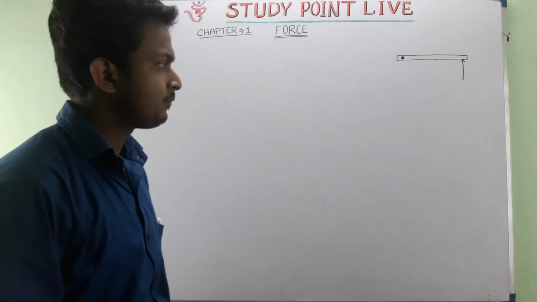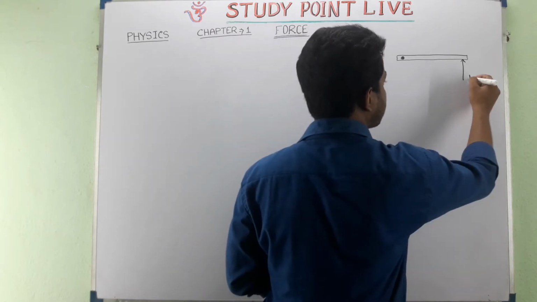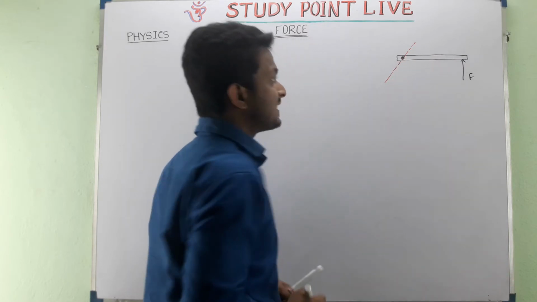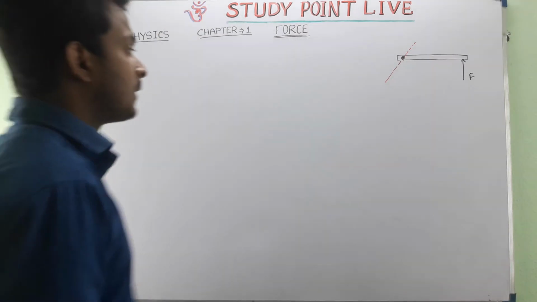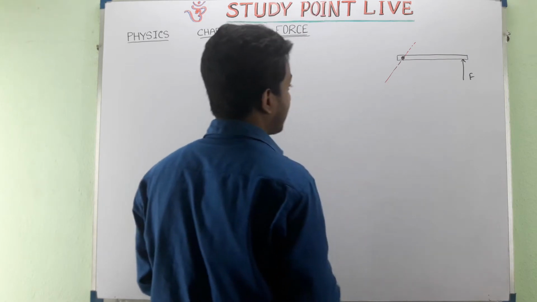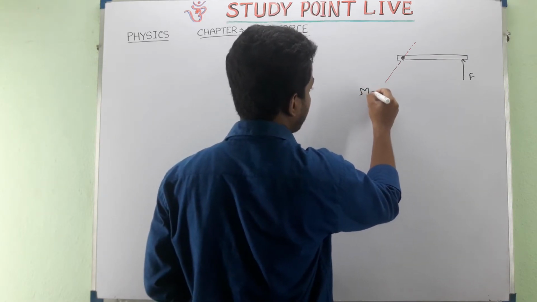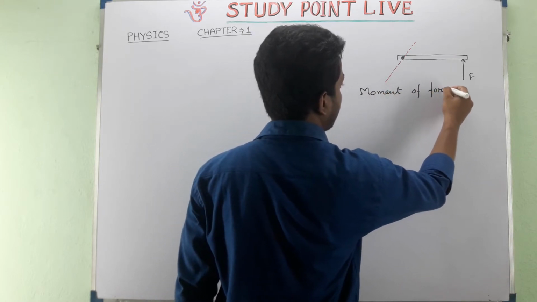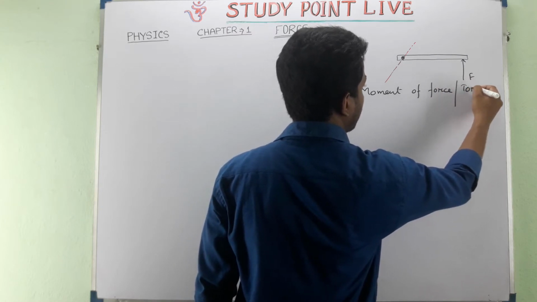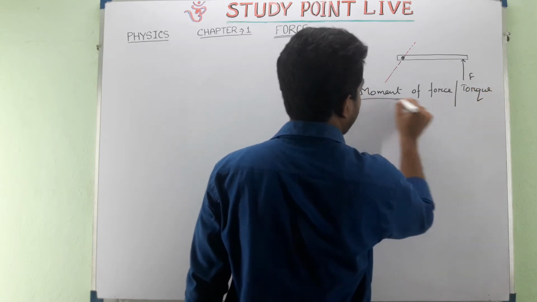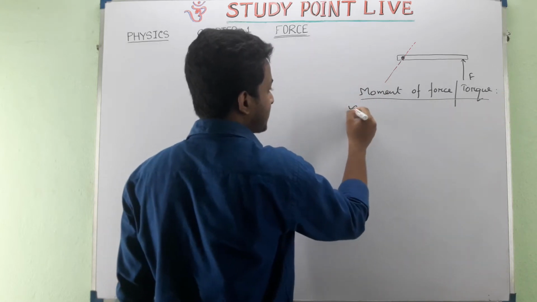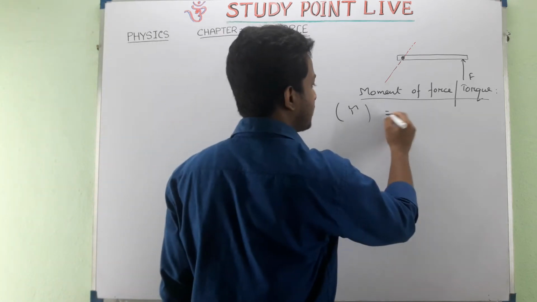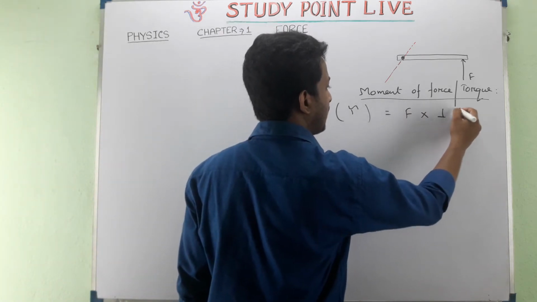As I have said just now, after giving the force in this direction, the object will try to rotate with respect to a particular axis, and this axis is known as the axis of rotation. So our next topic is moment of force, also known as torque. Torque is denoted by the sign tau, and tau is equal to F into perpendicular distance.